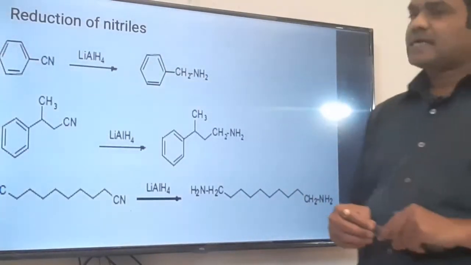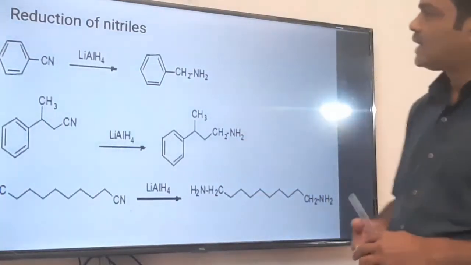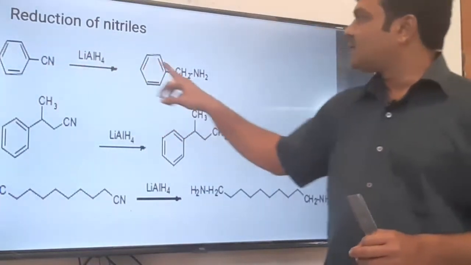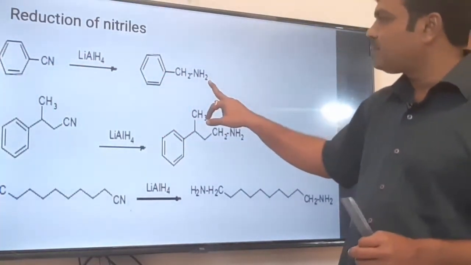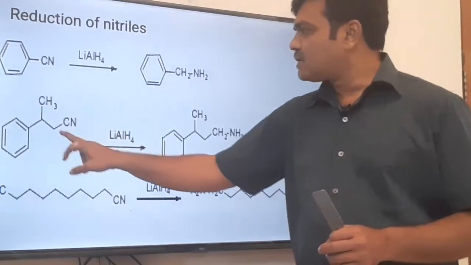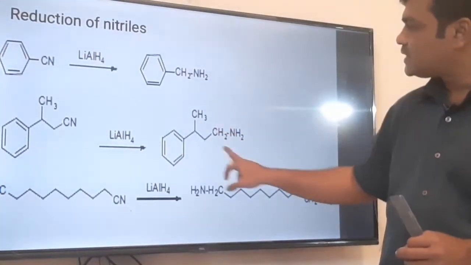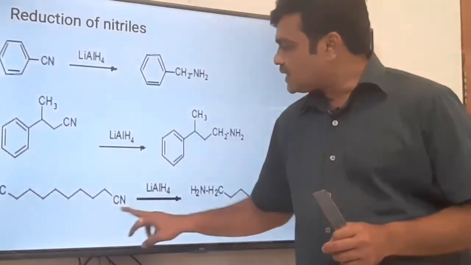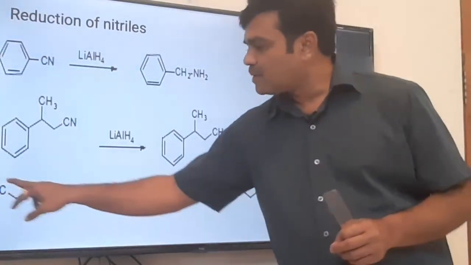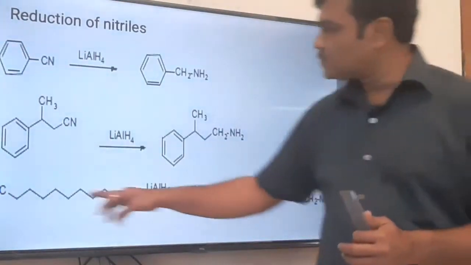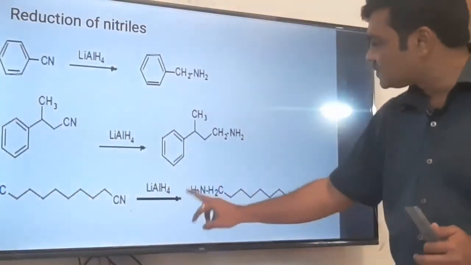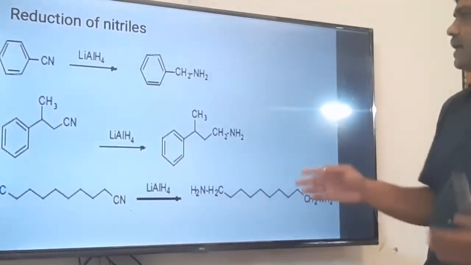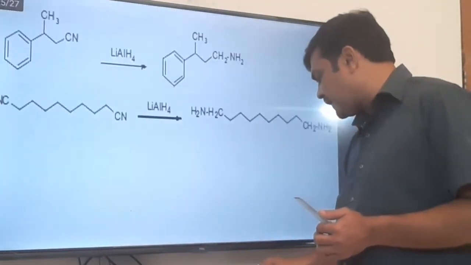We have discussed the cyanide. These are some additional examples of cyanide reduction. Here you can see C≡N is reduced to CH2NH2, that is amine. Here also in this case C≡N is reduced to CH2NH2, that is amine. Here in this case two cyanide groups are there at the terminal positions, C≡N and C≡N, so both will reduce to CH2NH2. This is about the reduction of nitriles.